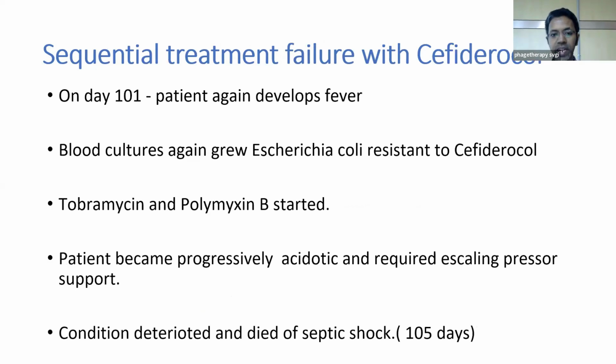Within a maximum span of 10 days, again the patient develops fever. Blood culture sent grew Escherichia coli. This time, the isolate is resistant to cefiderocol. Previously, when the Escherichia coli first grew, it was sensitive to ceftazidime avibactam azithromycin, so the patient was started on that. Within a span of 10 days, the isolate developed resistance to ceftazidime avibactam azithromycin. Hence, the patient was put on cefiderocol. Within another 10 days, the same isolate proved to be resistant to cefiderocol.